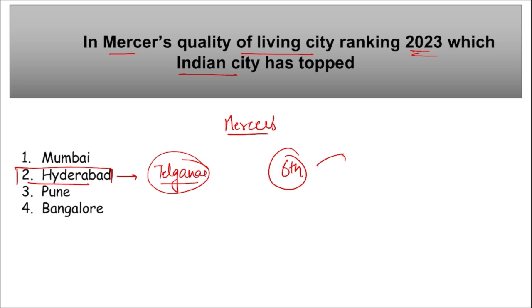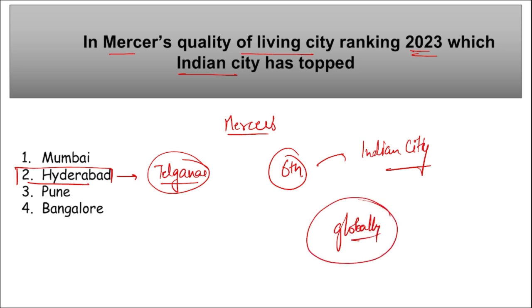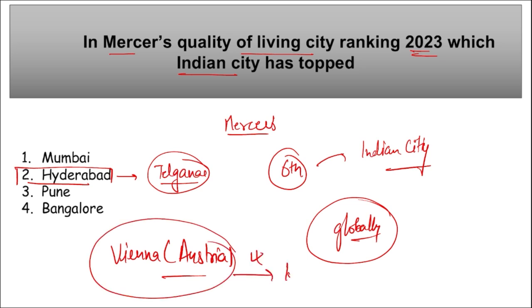And here we are talking about Indian cities. But if we talk about globally, in this particular Mercer's quality of living city ranking, which city has topped the list? It was topped by Vienna, Austria. Vienna secured the first position globally. That is the best city offering the highest quality of life in the world. And in India, it is Hyderabad.